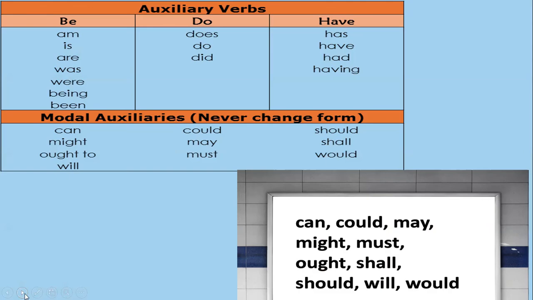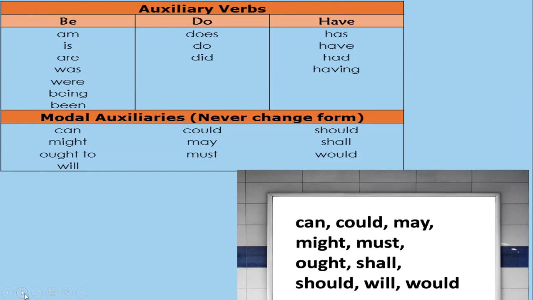So let's move further. Again on the screen you can see auxiliary verbs, they change, and modal auxiliary verbs, they never change their form. Here in auxiliary verbs you have three columns, be, do and have. Be: is, am, are, was, were, being. Is, am, are is used in present tense, was, were in past, being is the continuous form of verb and been is the third form or perfect form of verb.